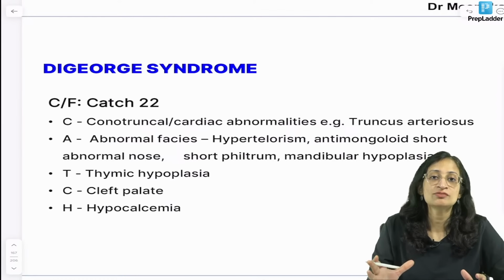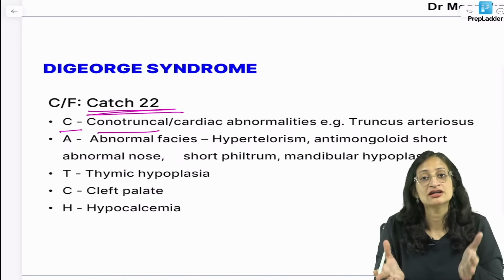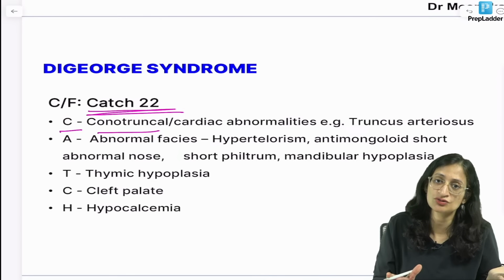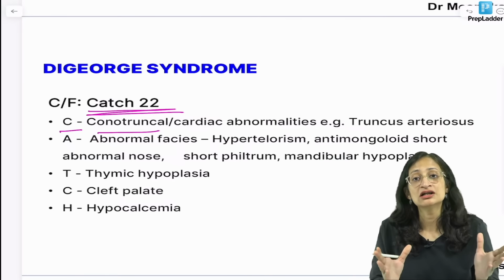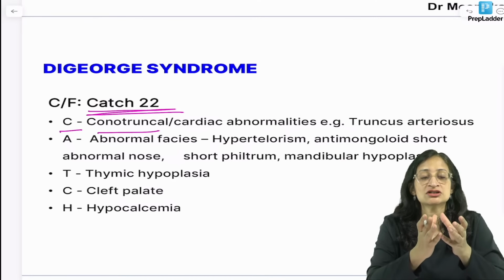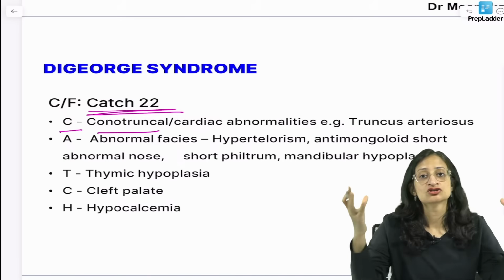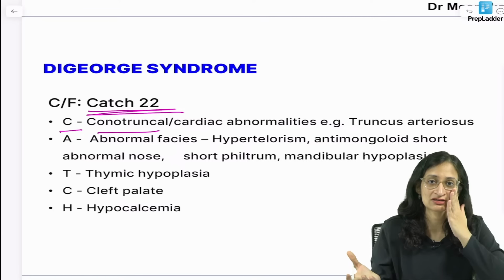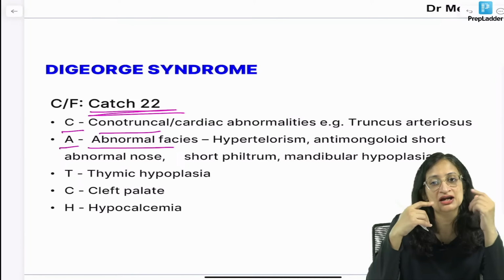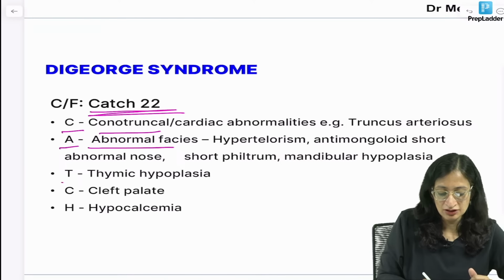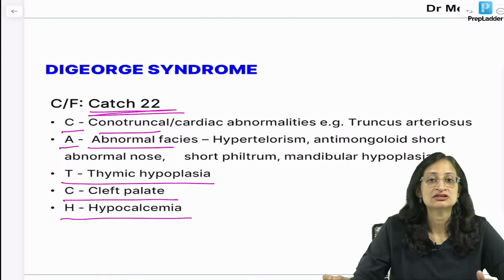So, the mnemonic to remember the clinical features is CATCH-22. C for conotruncal or cardiac abnormalities, like truncus arteriosus or tetralogy of Fallot. What is truncus arteriosus? It is a condition where there is a single trunk of blood vessel arising from the heart, from which the aorta and the pulmonary artery will arise. So, there is complete mixing of blood of the two sides. A is for abnormal facies, you can get antimongoloid slant, abnormal nose, short philtrum. T is for thymic hypoplasia, C for cleft palate and H for hypocalcemia.